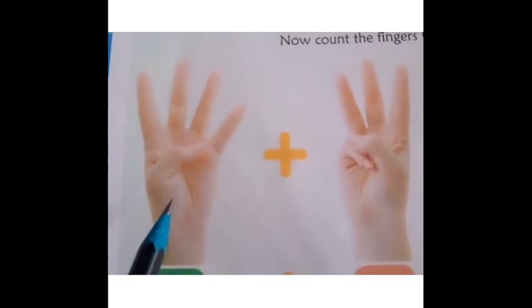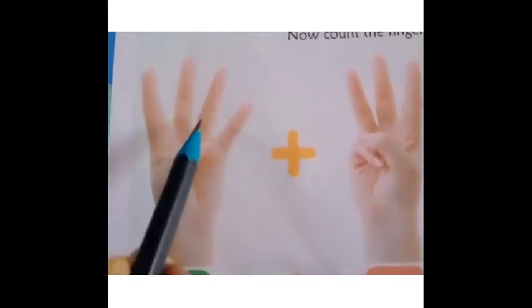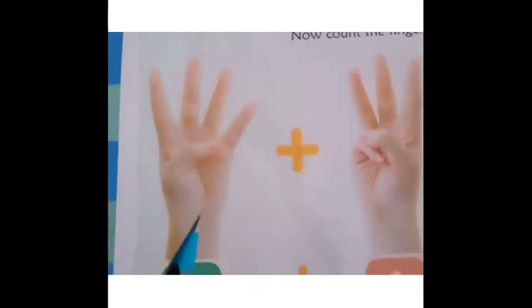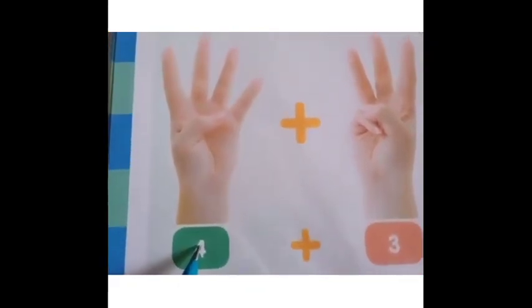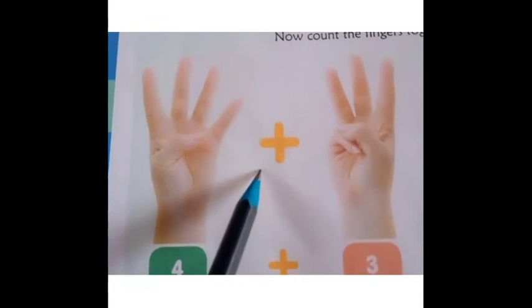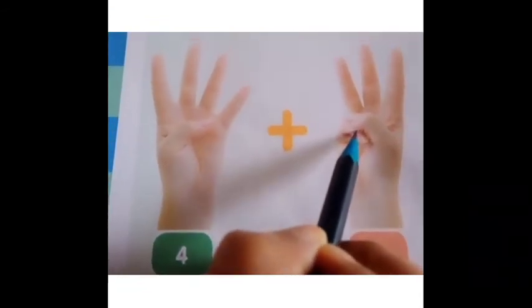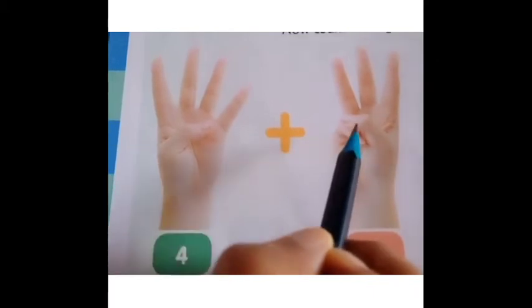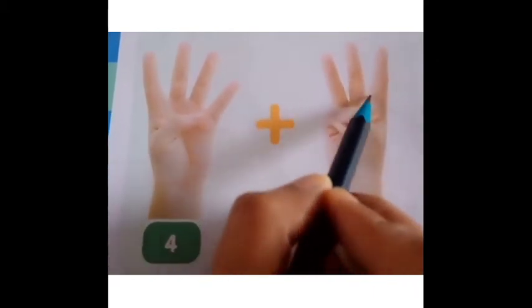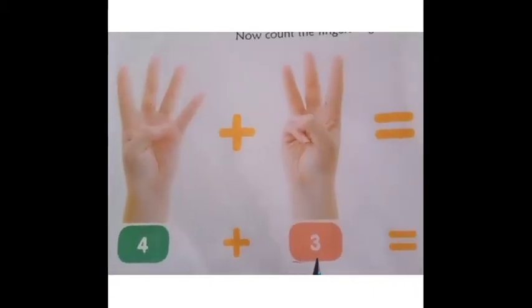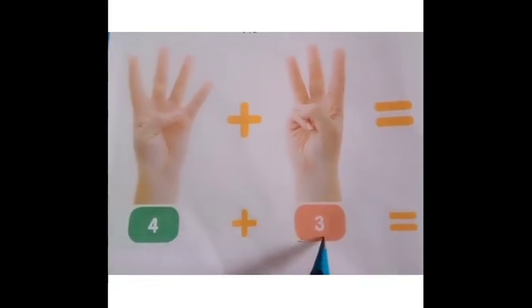Let us count the fingers on the left hand. 1, 2, 3, 4. So write here 4. Plus, children, look at the another side. Let us count the fingers on the right hand. 1, 2, 3. So write here 3.